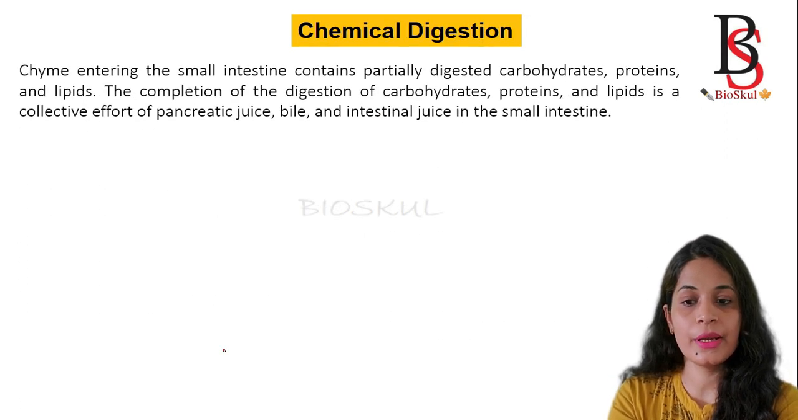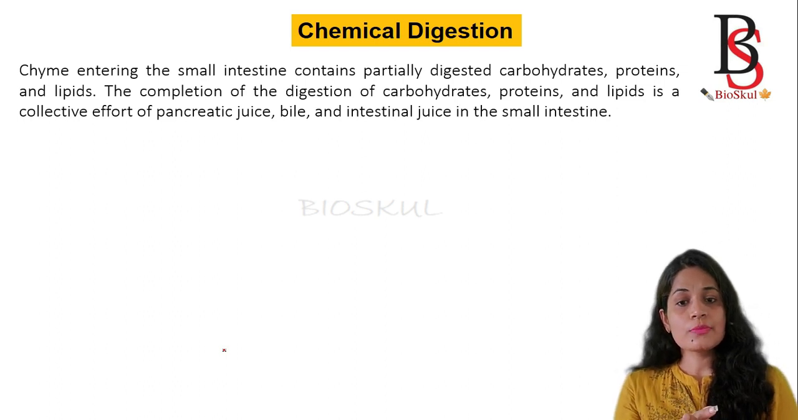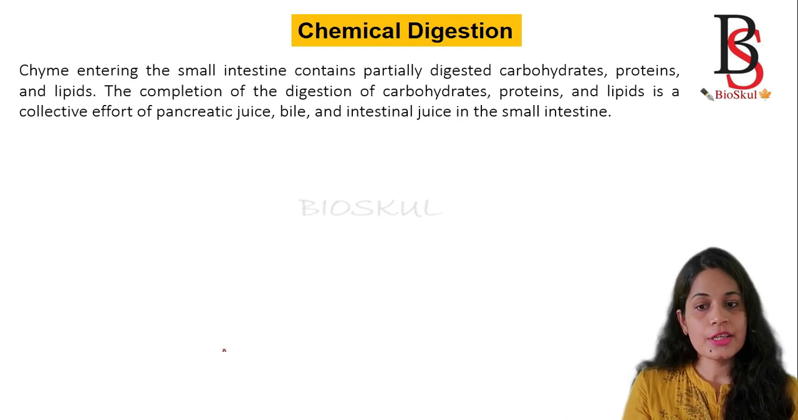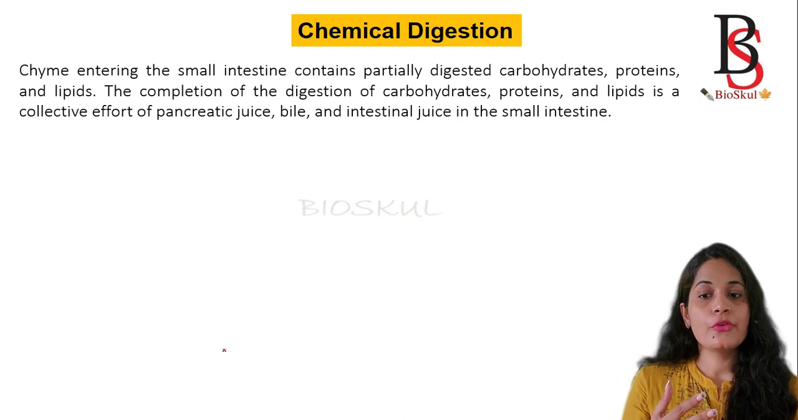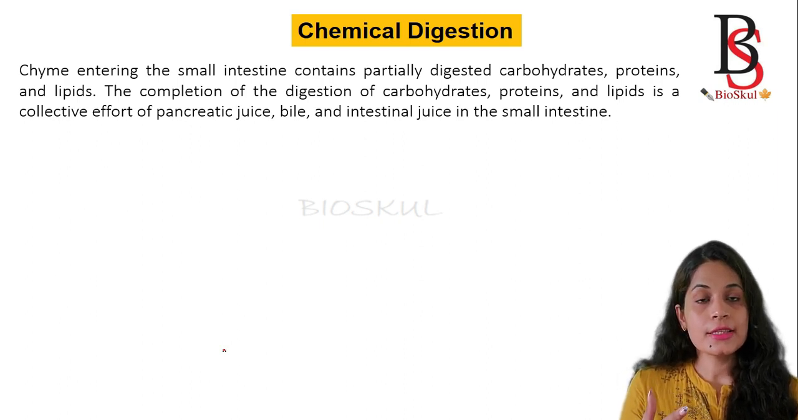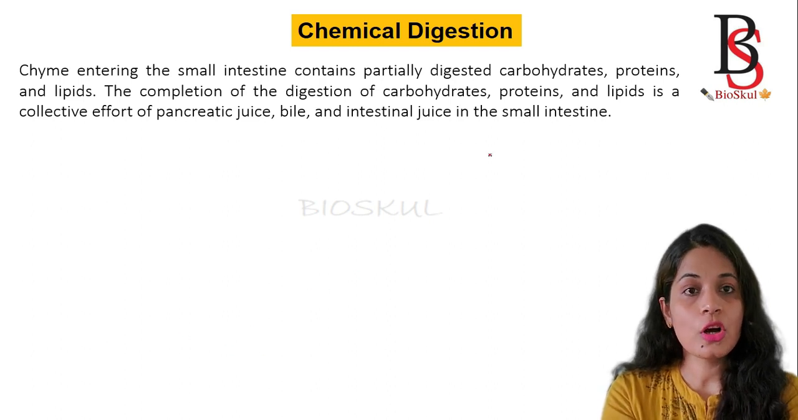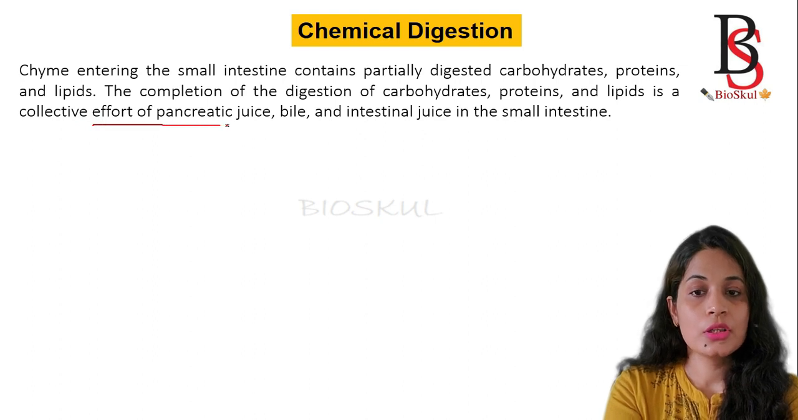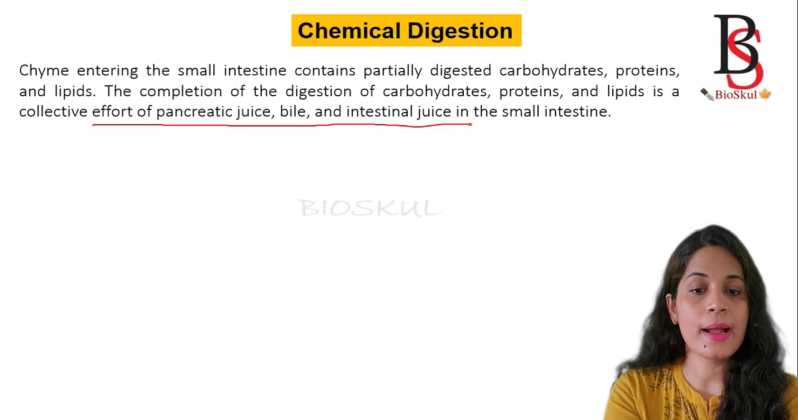Now comes chemical digestion. The chyme entering the small intestine contains partly digested carbohydrates, proteins and lipids, because some part of them is digested in the mouth and the stomach. The complete digestion of carbohydrate, protein and lipid will be done by the collective effort of pancreatic juice, bile and intestinal juice in the small intestine.